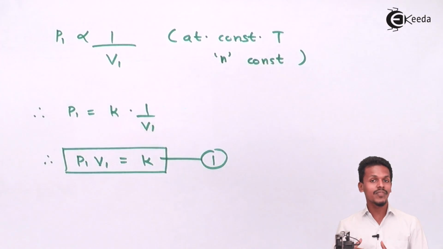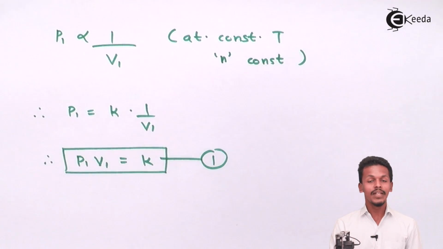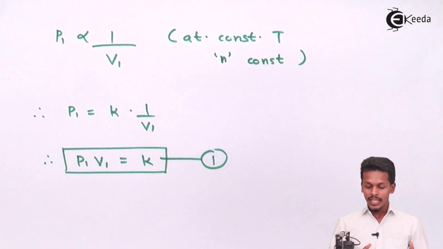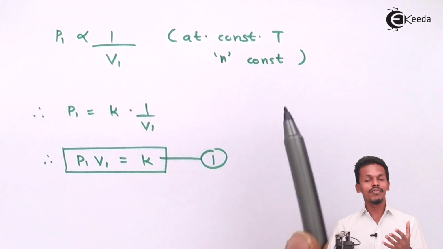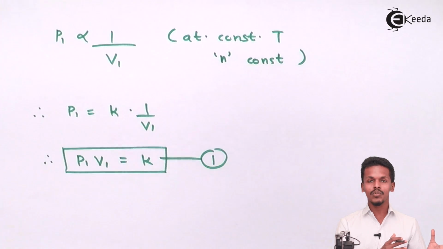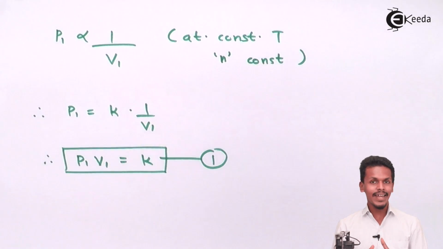But what about another condition, where the pressure is not the same as P1 and the volume is also not the same as V1? But the constant temperature would be maintained as it is, and the number of moles of the gas will also be considered the same. Only these values would change. So how could we write that?